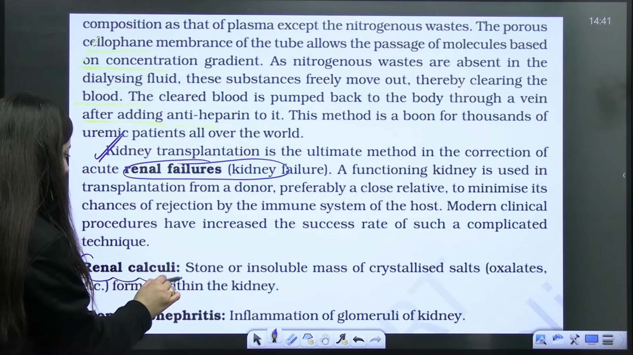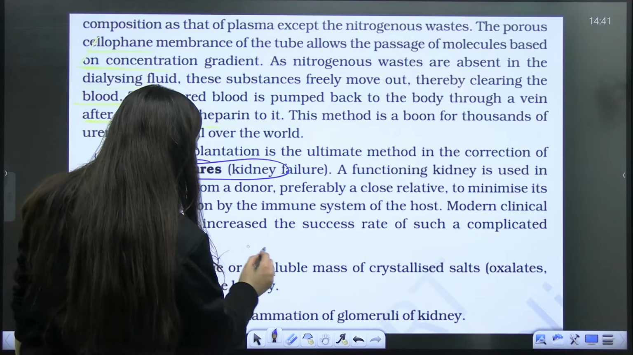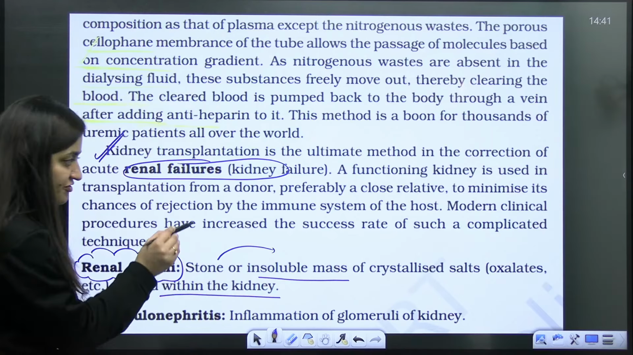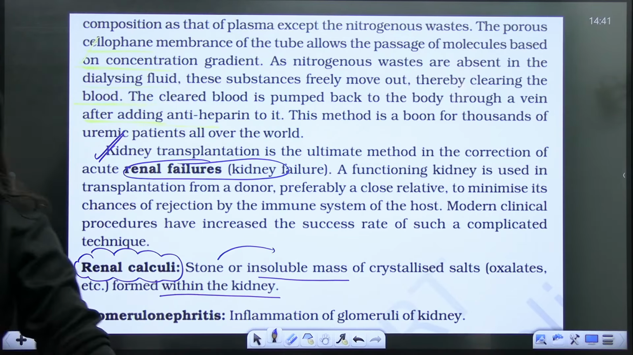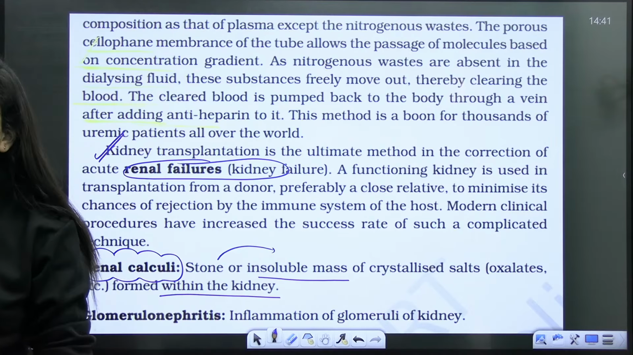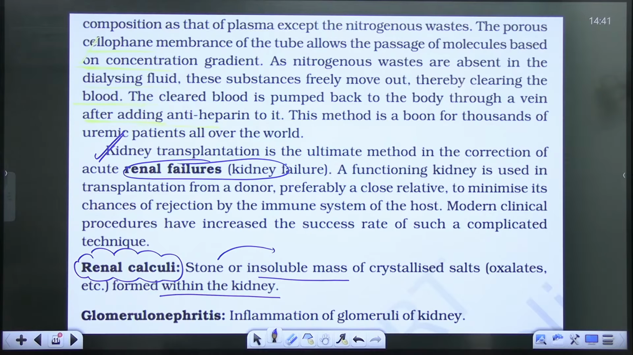Then comes the renal calculi. So renal calculi means you are talking about the kidney stone. A stone or insoluble mass of crystallized salts, oxalates etc., when they are formed in the kidney. So this is the renal calculi, that is the kidney stones. Here you are talking about the kidney stones. Any doubt? The common term is kidney stones, and technically you call it renal calculi. Is that clear? So they are the crystallized stones.